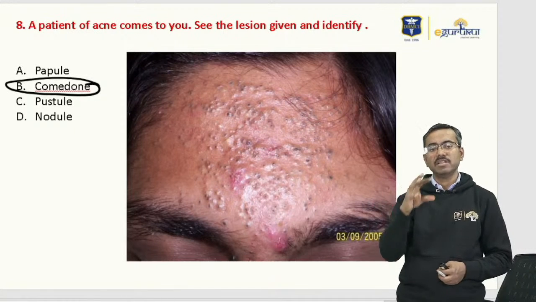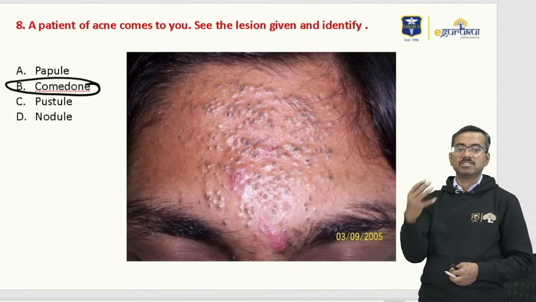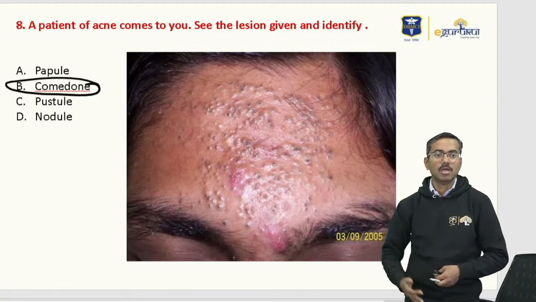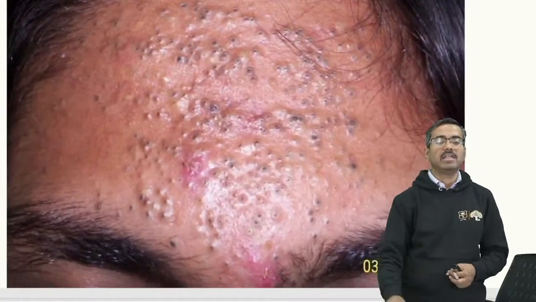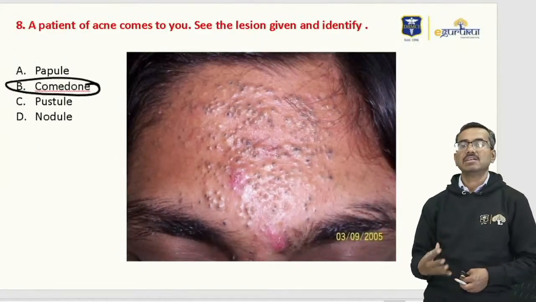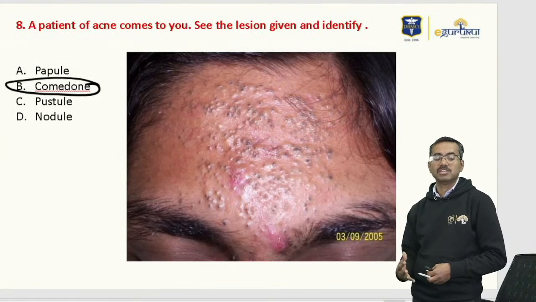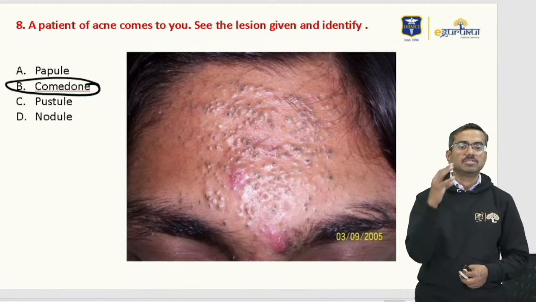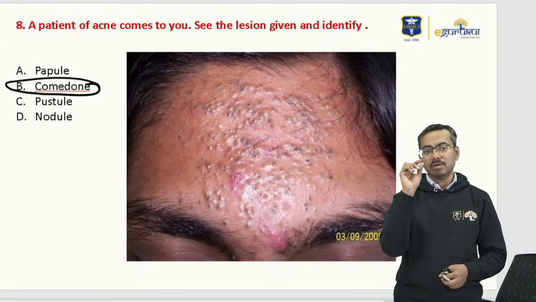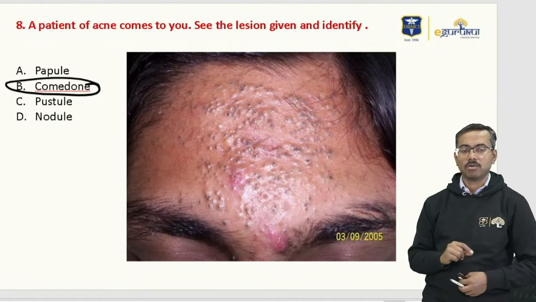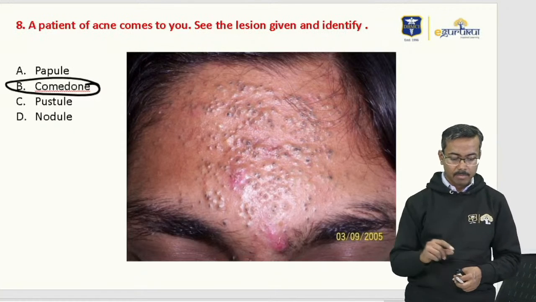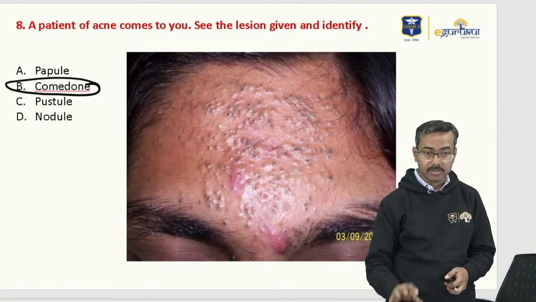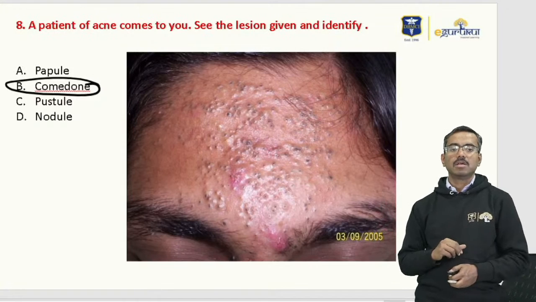One of the students told me that some lesions were given, you were asked to identify the lesion, whether it's a papule or a pustule or a comedone or a nodule. These are called blackheads or whiteheads, technically called comedones, and that's a classical lesion of acne. A classical lesion of acne is a blackhead, which is an obstruction of that particular area, and this is basically the comedone that you get here. So that is the answer on this particular question.